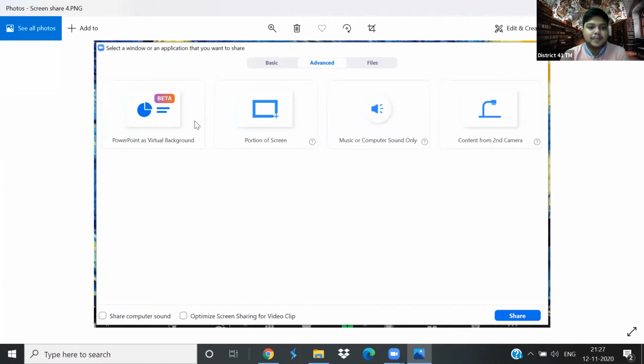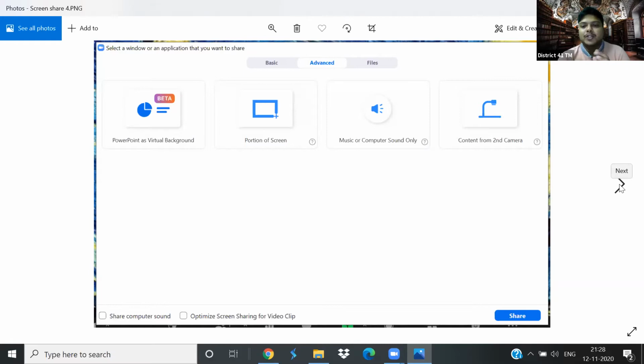Now, first is PowerPoint as virtual background. I'll show what it exactly means. Second is the portion of the screen. Third is music or computer sound only. And fourth is content from second camera. I'd be able to demonstrate the first three, but not the fourth one because I don't have a second camera with me right now. That is generally used if you have another input device where you actually write things down under a camera. So that has been added very recently and I haven't had the opportunity to test it out.